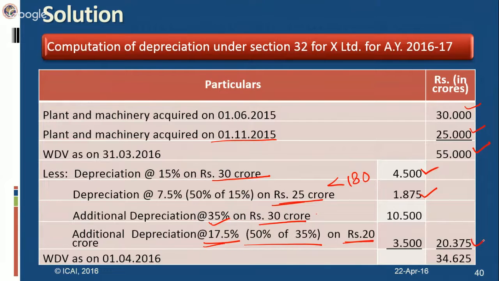So this is the depreciation part. You have to reduce the depreciation part from the WDV as on 31/3 to arrive at the WDV as on 1/4/2016. It comes to this. Now, what are the other benefits other than this depreciation? What are the other benefits available to this X Limited?